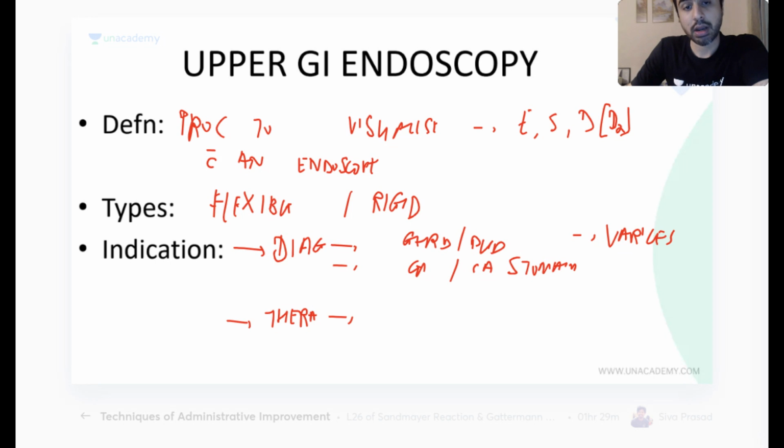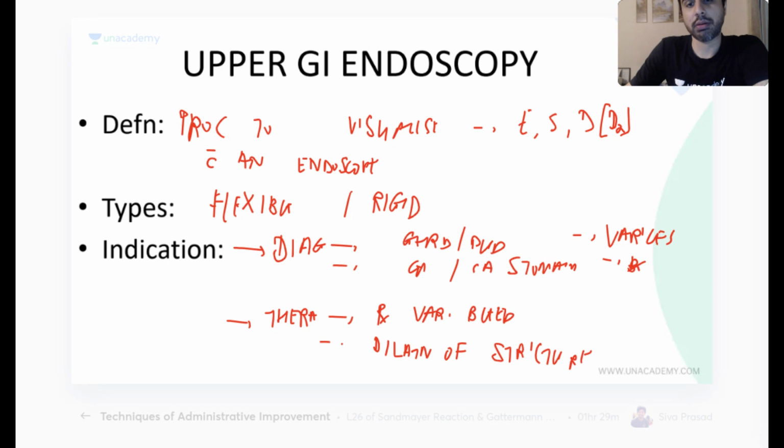For therapy, you are going to use it for treatment of variceal bleed. You'll use it for dilation of strictures. So if there is an esophageal stricture, peptic stricture, you can use it to dilate. Biopsy you will put over here. Cancer stomach will come along with biopsy. Even for bronchoscopy, you will follow the same pattern: diagnostic indications and therapeutic indications.